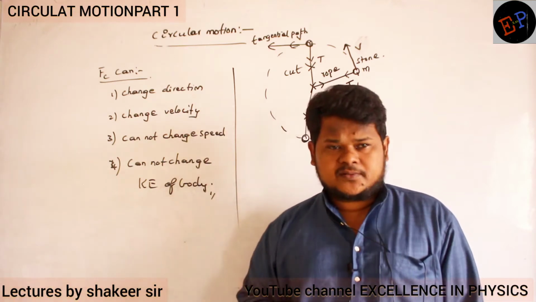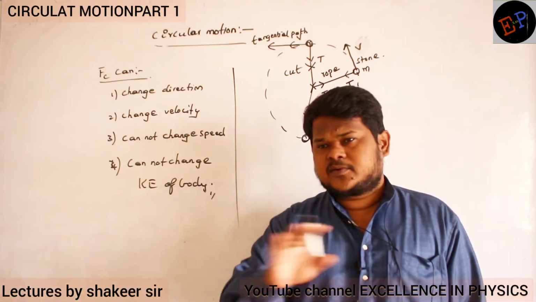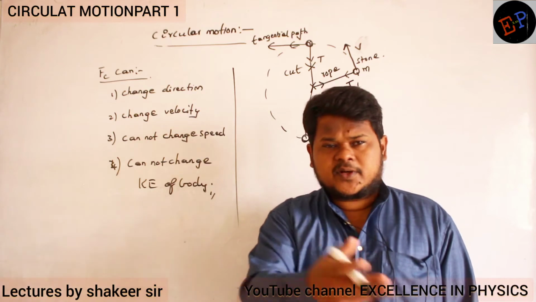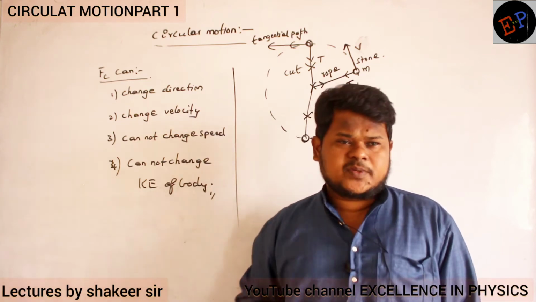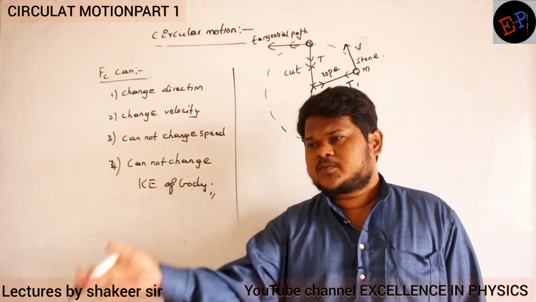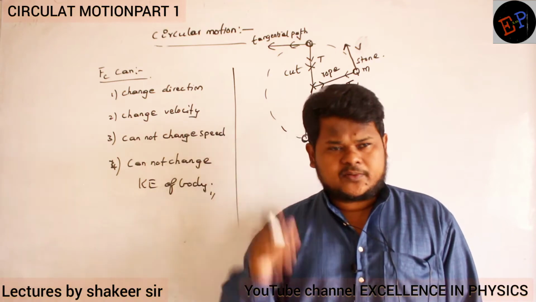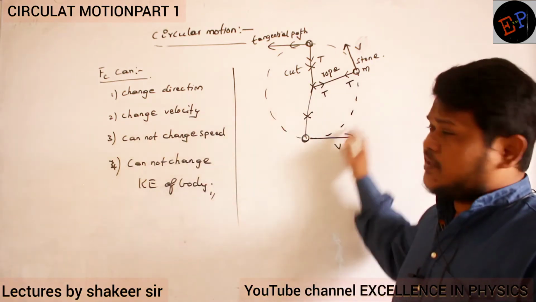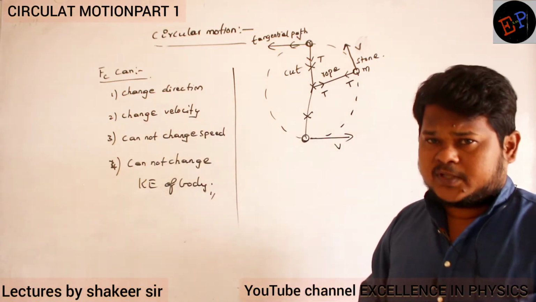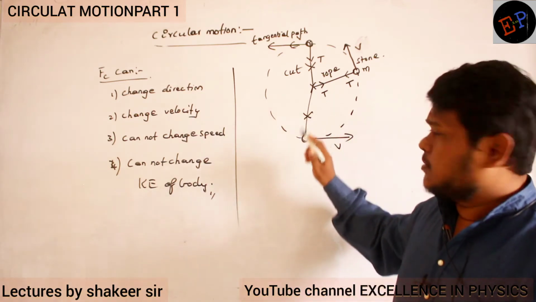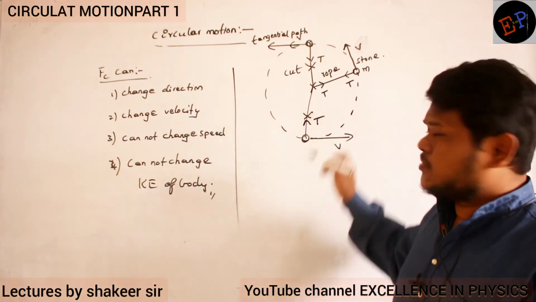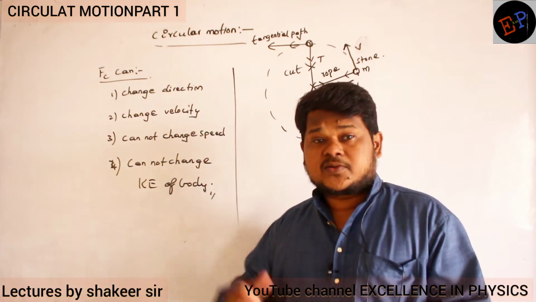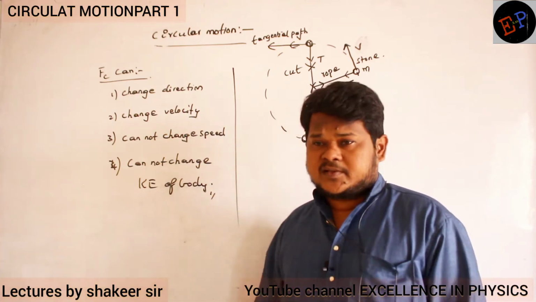That is Newton's first law: a body at rest continues to be at rest, and a body in motion continues to be in motion. So the body always tries to move in a straight line. But why is it moving in a circular path? Because of this centripetal force, which is the tension. So here, tension is providing the centripetal force.